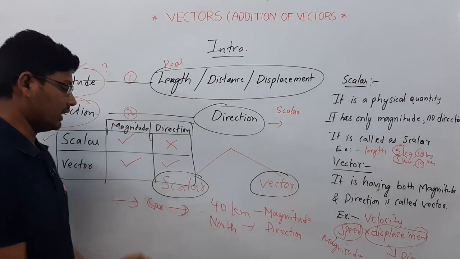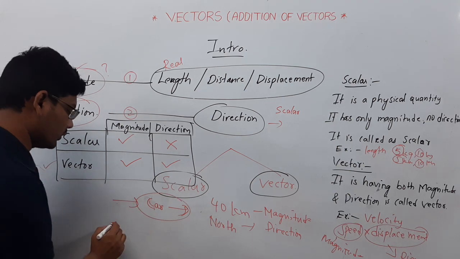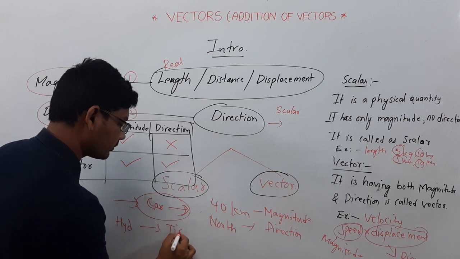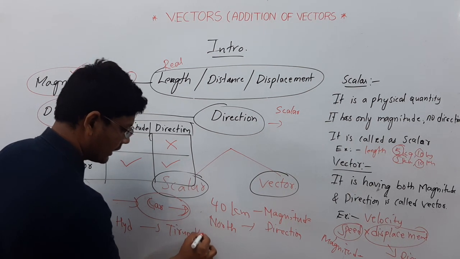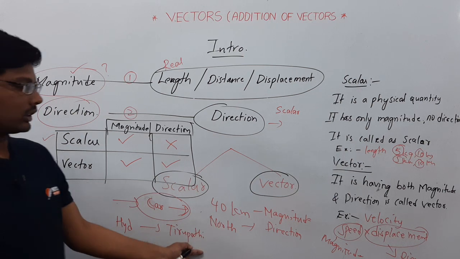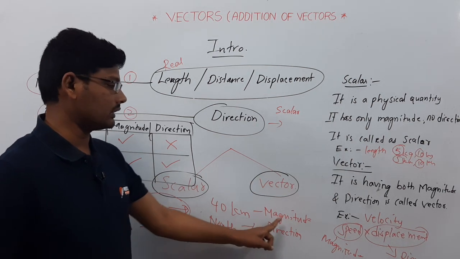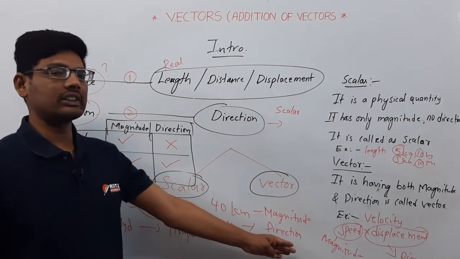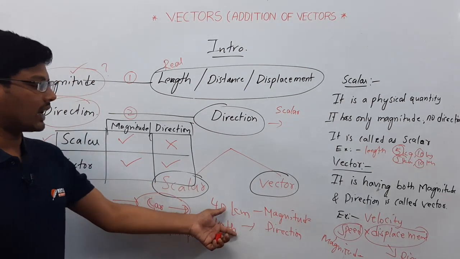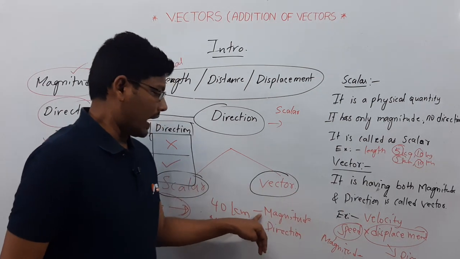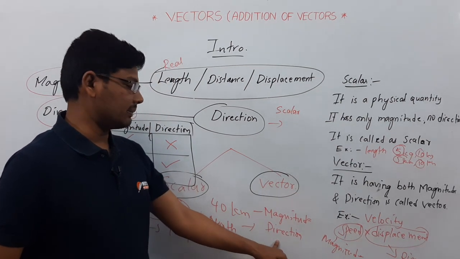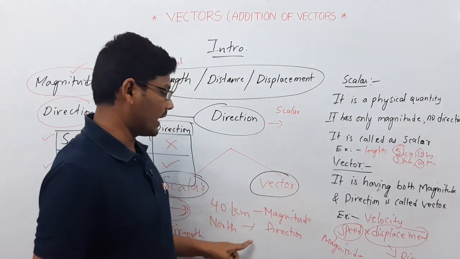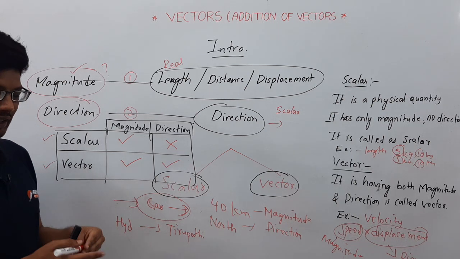So an example is a car traveling from Hyderabad to Tirupati with a speed of 40 km per hour, which is magnitude, and in the direction of north, which is direction. A vector quantity has magnitude as well as direction, but a scalar quantity has only magnitude, no direction.